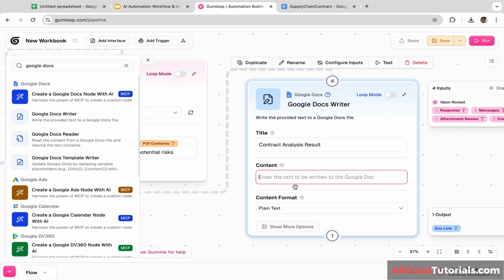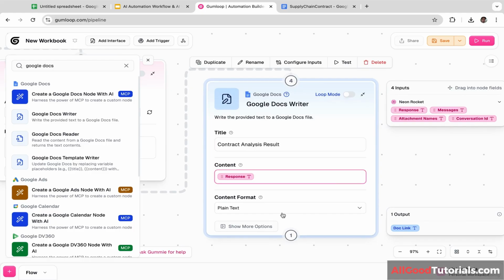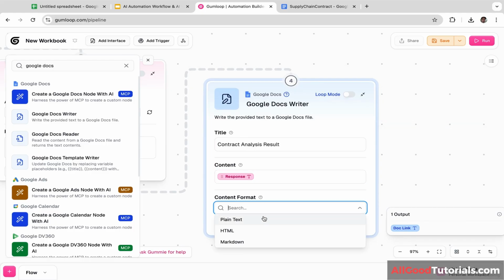Next, I'm going to add the content. So let's add the AI responses. And for the content format, you have three options: plain text, HTML, and Markdown. I'm going to select plain text.